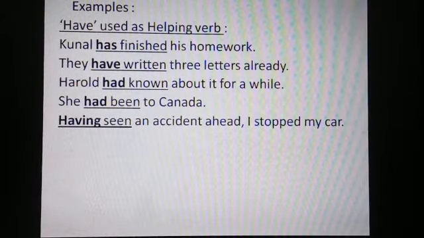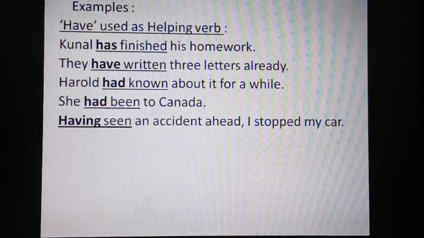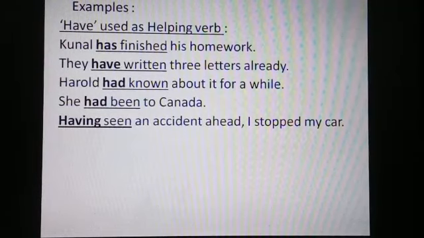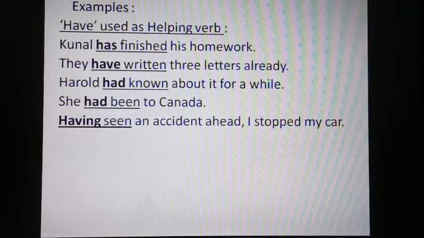Now let us see the use of having. Having as a helping verb, the fourth form of have, the present participle form of have. Having seen an accident ahead, I stopped my car. Now children, if you pay attention, in this sentence we have 2 clauses. The first clause is having seen an accident ahead, and the second clause is I stopped my car.